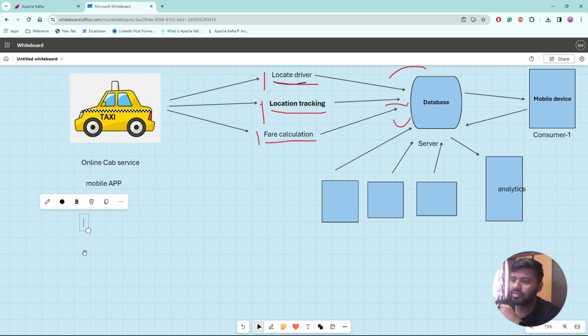Initially it was only one state, and now it has been expanded to maybe 10 more states.